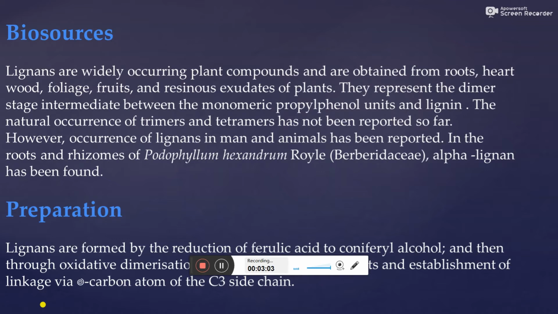Then the second one is preparation. Lignans are formed by the reduction of ferulic acid to coniferyl alcohol and then through oxidative dimerization and establishment of linkage via the alpha carbon atom of the C3 side chain.